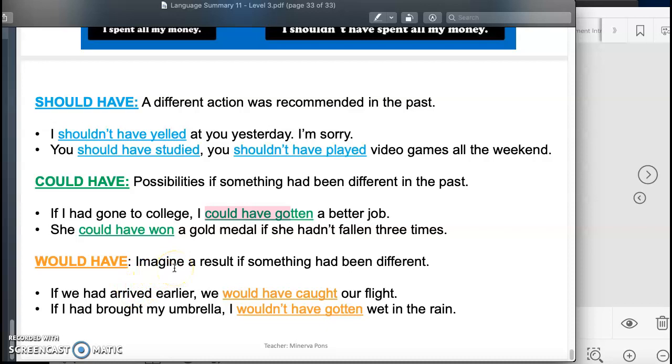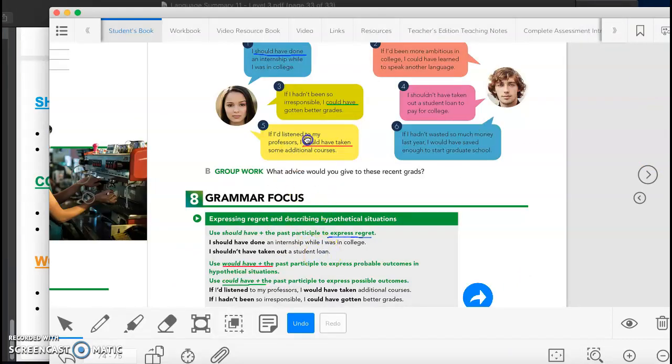So this is the result, again, if something had been different in the past. If we had arrived earlier, we would have caught our flight. If I had brought my umbrella, I wouldn't have gotten wet in the rain. So basically, I am imagining the results and possibilities.